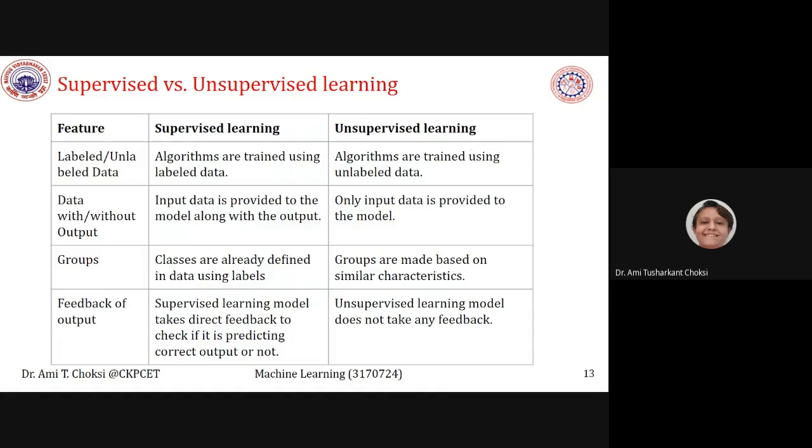Let us see the difference between supervised learning and unsupervised learning. That also we'll see feature wise only. Labeled or unlabeled data. Supervised learning algorithms are trained using labeled data.